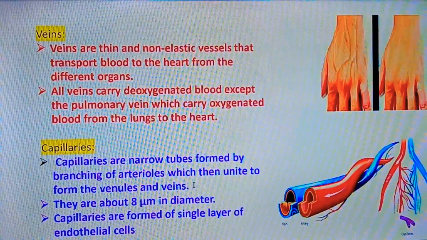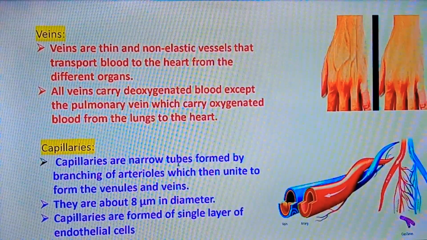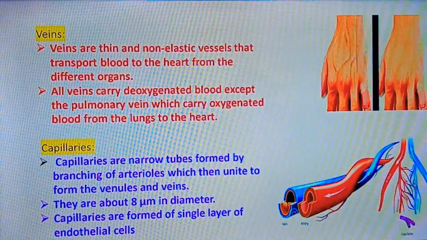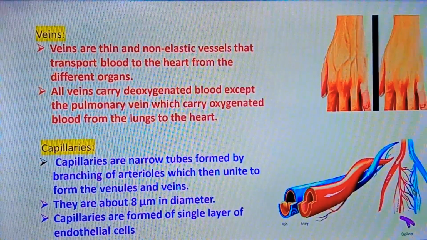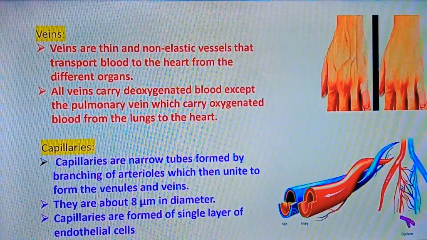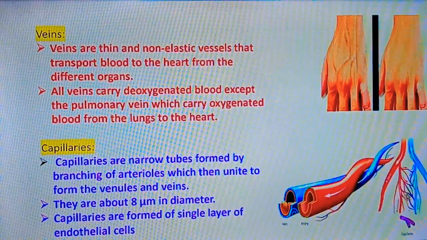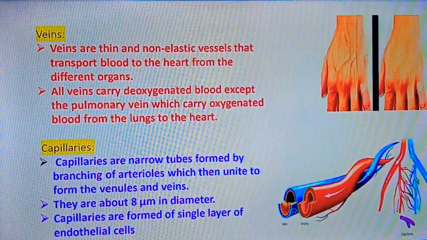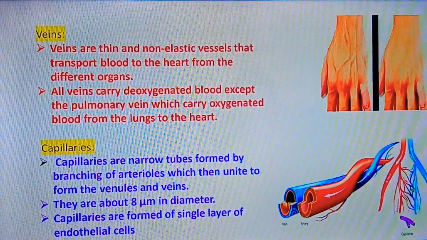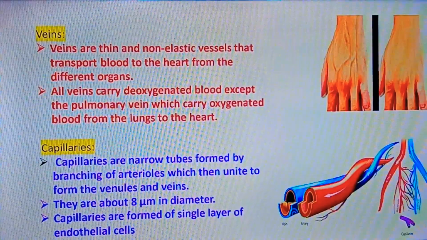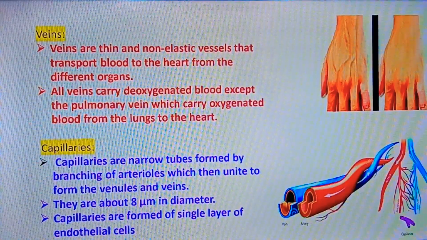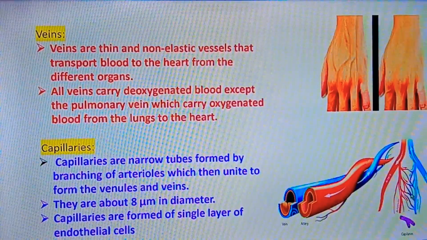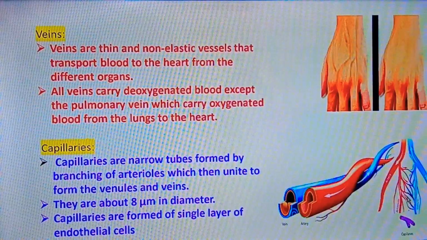Now, what are capillaries? Capillaries are narrow tubes formed by the branching of the arteries as well as the veins. The branching of an artery makes arterioles, which unite to form the venules, and these venules join to form the main veins. They are just about 8 μm in diameter, and capillaries are formed of a single layer of endothelial cells.